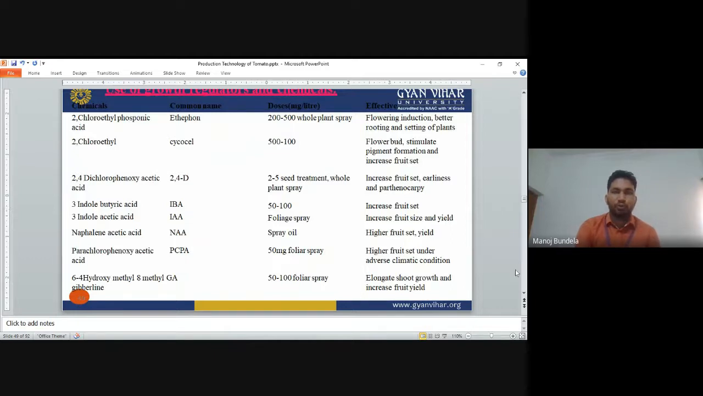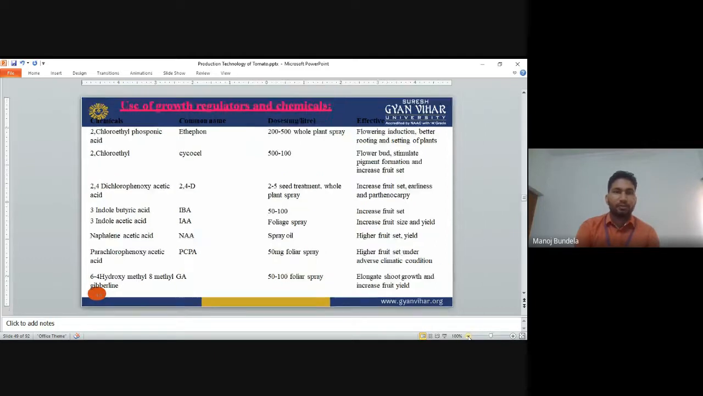So next is use of growth regulators and chemicals. Chemicals like chloroethylene phosphonic acid, its common name is ethephon. The quantity is 200 to 500. It is sprayed on the whole plant and it is effective for flowering induction, better rooting and setting of the plant.